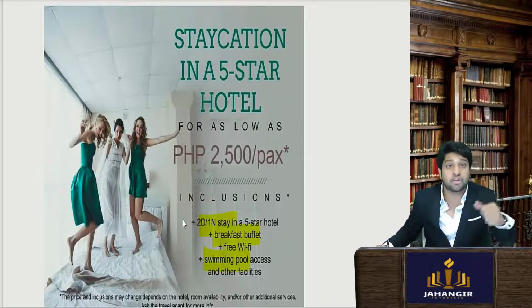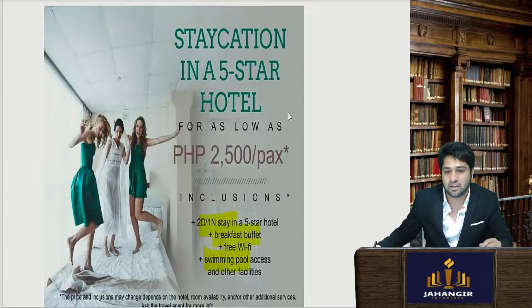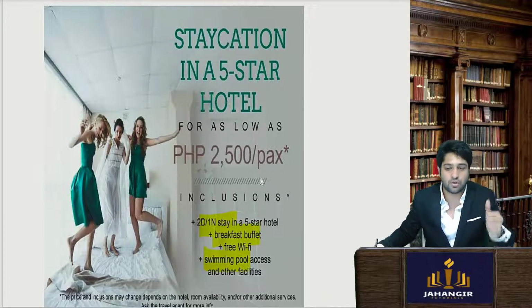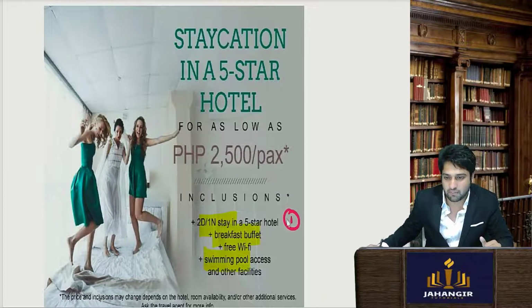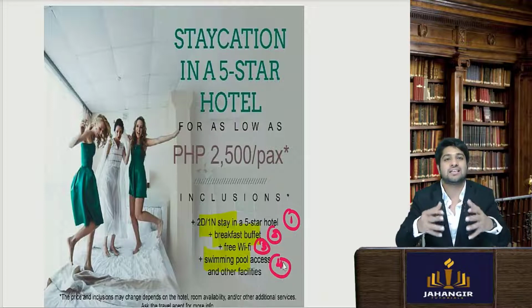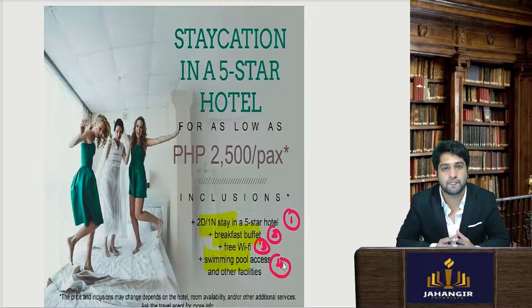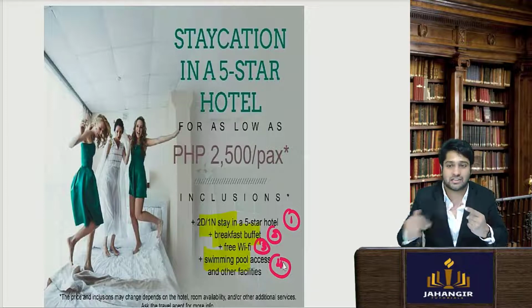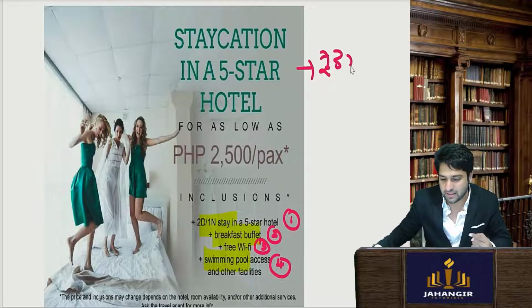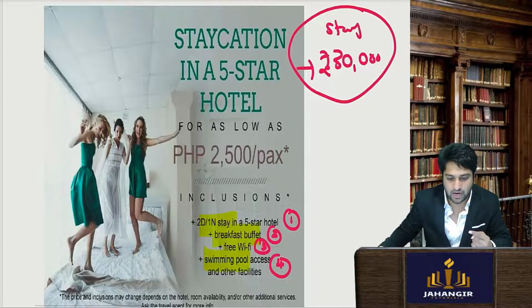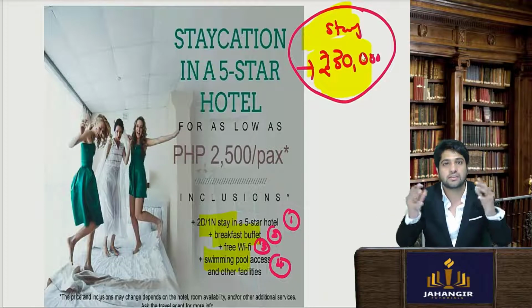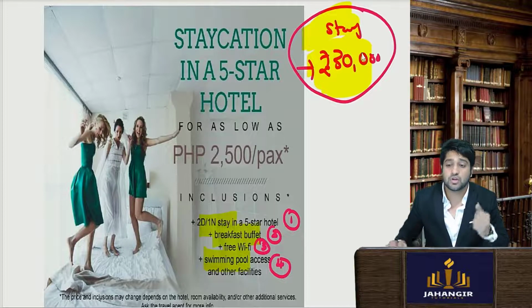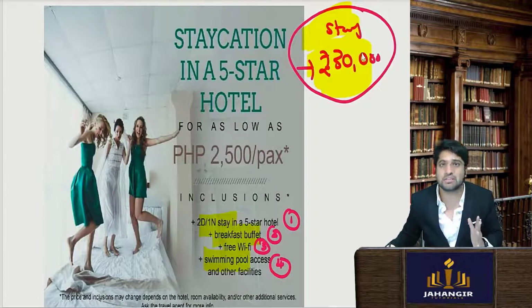Firstly, you get more than one thing for what you pay. For that, you're not only getting the stay, but you're also getting breakfast, free Wi-Fi, and access to the gym and swimming pool. Now tell me, isn't it two or more supplies in a single transaction? Let's say you're paying rupees 30,000 for the stay. This is just one amount that you're paying, and you're getting all these bundled supplies together. So it would be treated as composite supply.